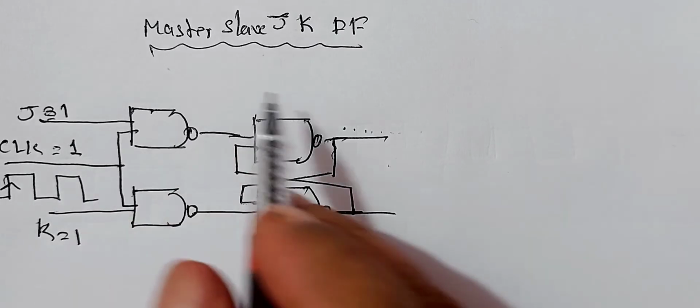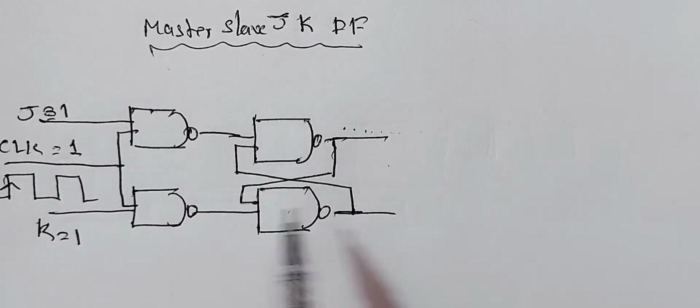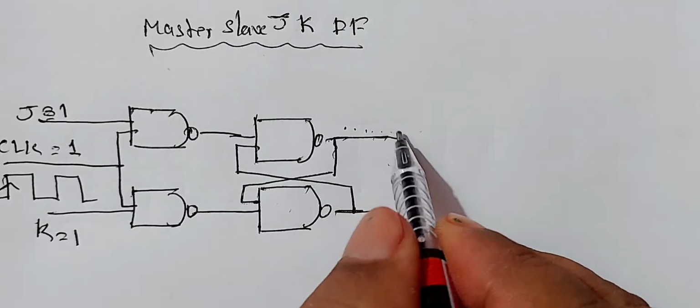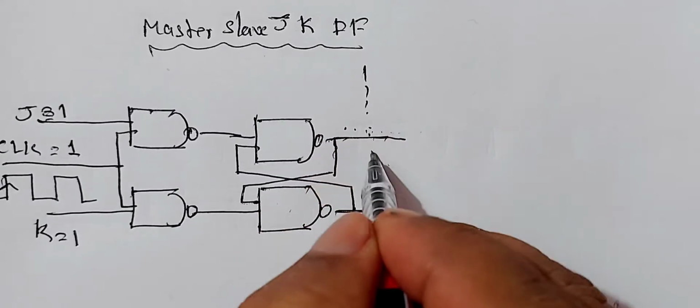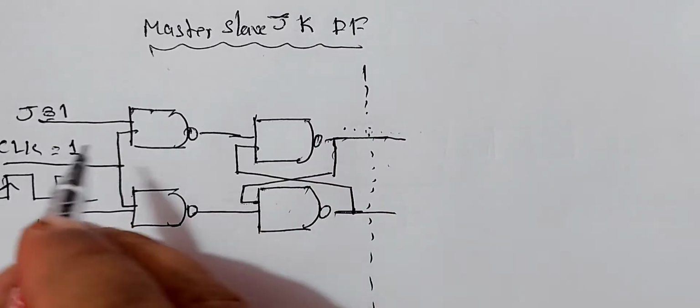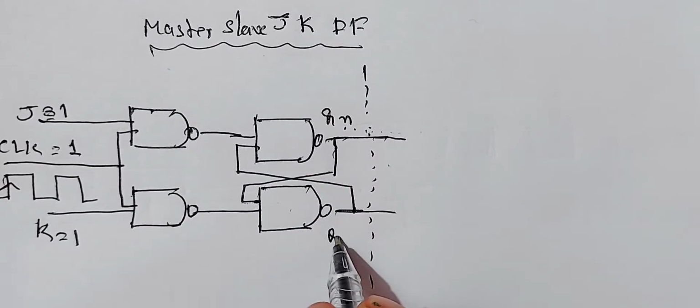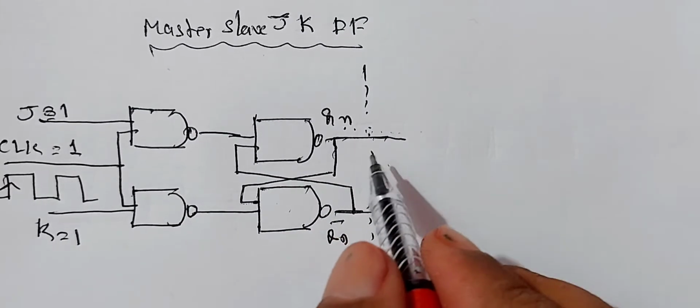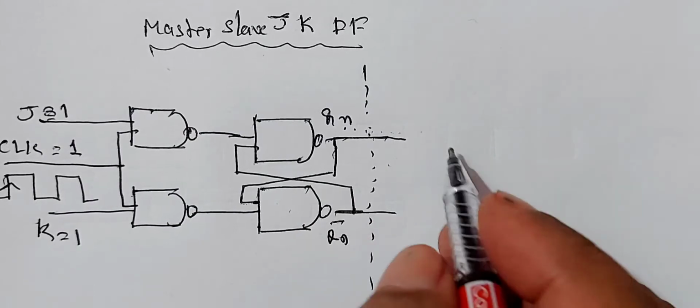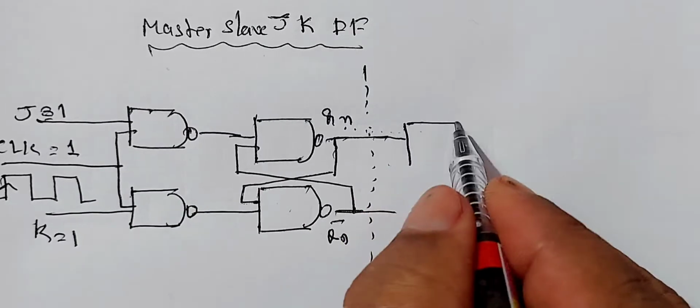First consider one flip-flop and let this flip-flop be joined with another flip-flop. Let the output of this flip-flop be Qn and of course the other one is Qn bar. This Qn and Qn bar apply to the next flip-flop.